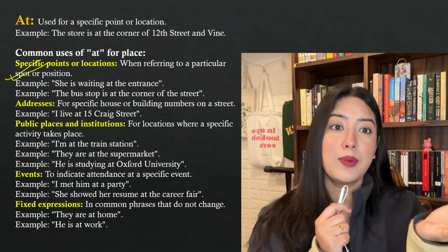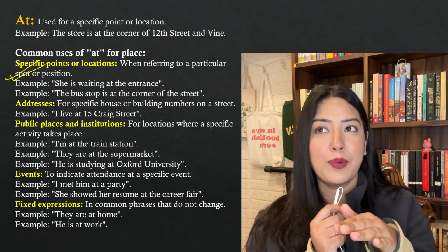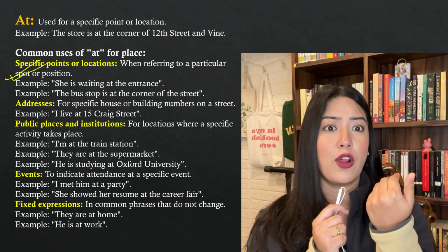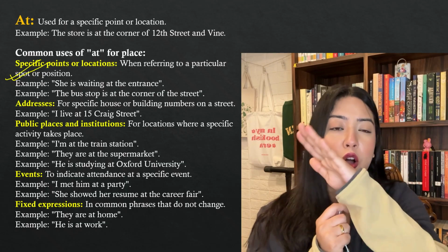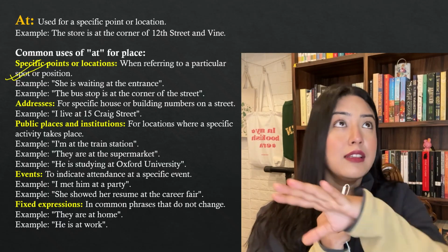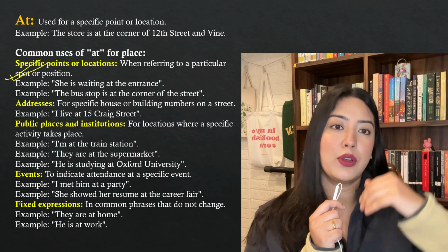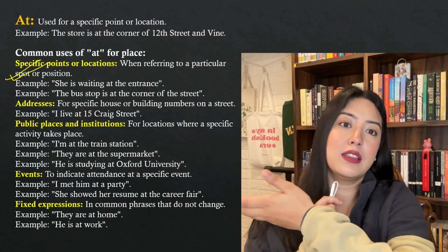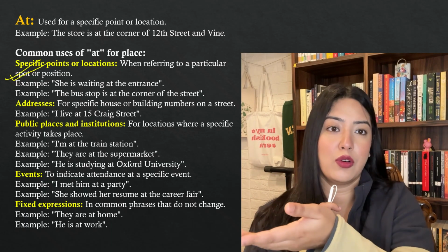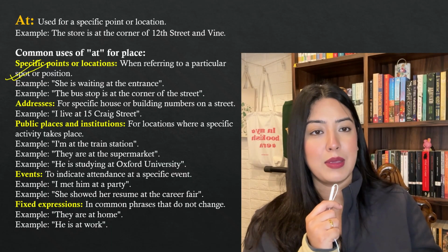So you will not say she's waiting in the door. It's not an enclosed space. You're not going to say she's on the door, because she's not walking on the door, and she cannot be on the door because it's not a horizontal space. But she is at the door, a particular point in the whole house. If I say that she is at the window or at the door, she's at the, say, station, or if this is a big locality, somebody comes and asks me, where is your sister?